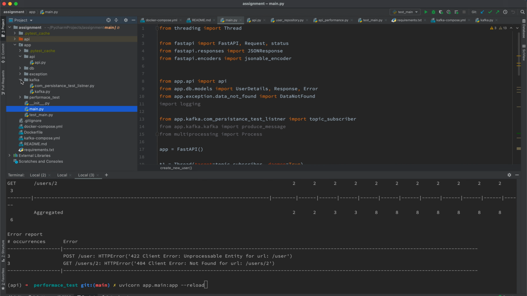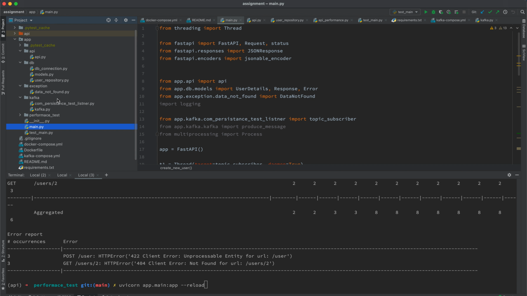Now, for this I also use an async topic, which is Kafka. Whenever something is inserted through the POST API, I also send a request to one of the Kafka topics, to see whether it is received or not. I can elaborate on that in one of my demos as well. I also raised exception checks. There are many utilities like DB connection, models, and user repository.